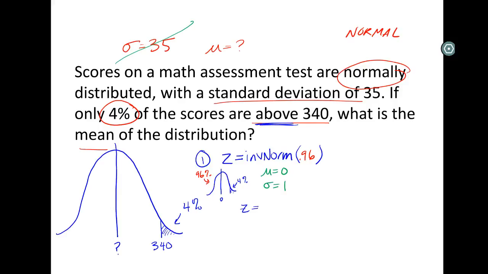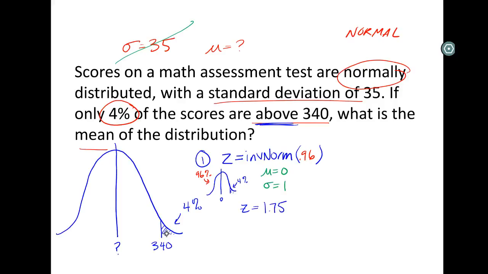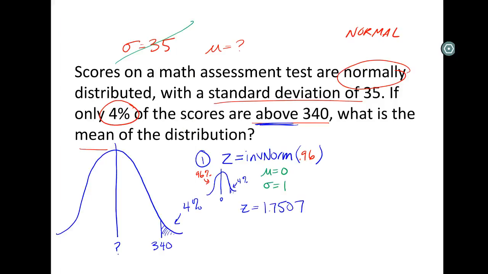It does not matter that you have a standard deviation up there. You want a z-score, and z-scores have a mean of 0 and a standard deviation of 1. So we pop out a z-score, hopefully. I guess I'll do it on my little calculator. 0.96. And we get a z-score of 1.7507.